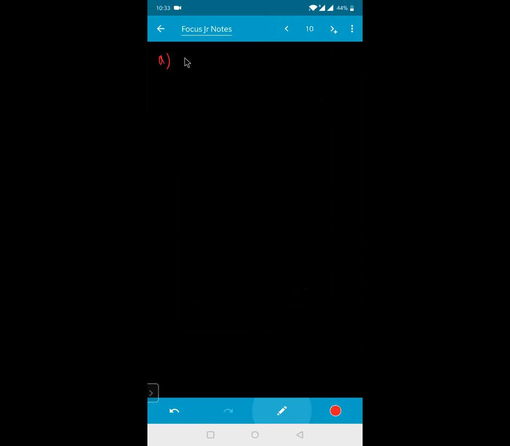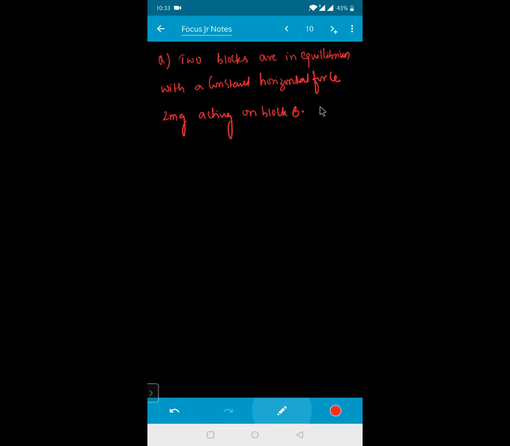Say for example, we have two blocks in equilibrium with a constant horizontal force 2mg acting on block B. Very good question, beta, use your mind a bit.